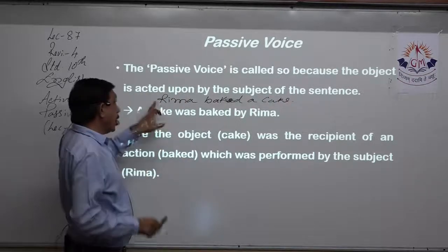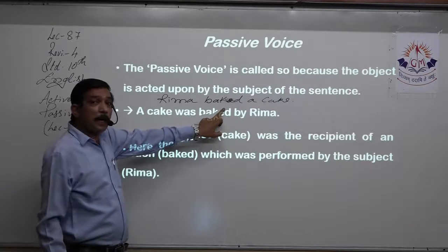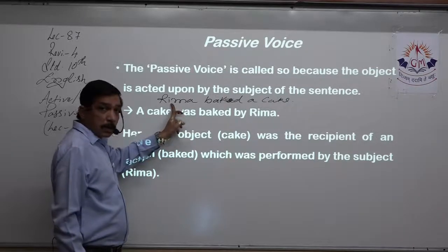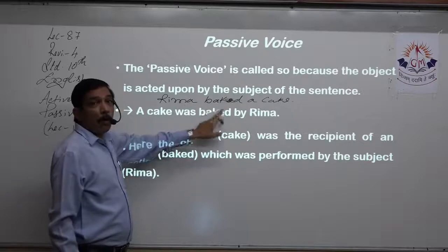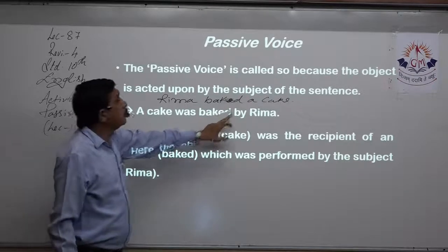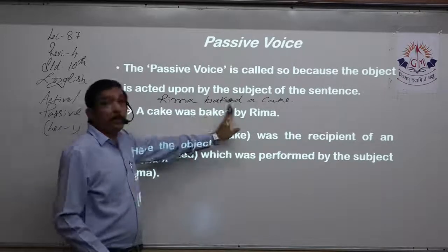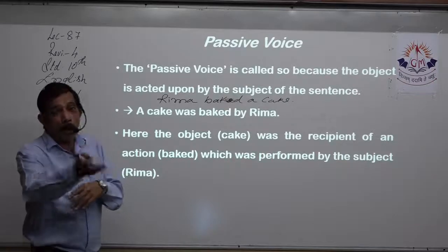This was the active sentence. The subject is the doer of the action. Who baked the cake? Rima baked the cake. So Rima is the subject doing some action, that is baking. Rima did what? Baked. What? We get an answer, a cake, where the subject is the doer of the action on the object.